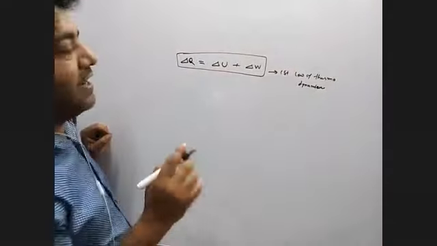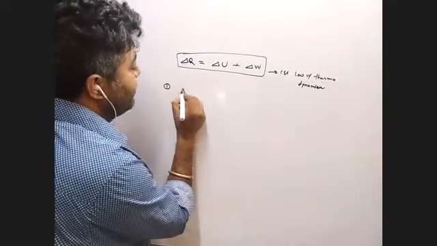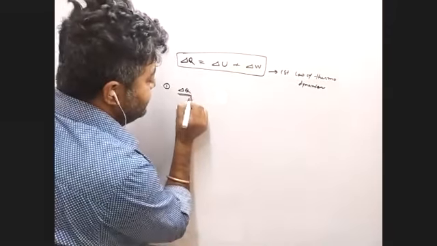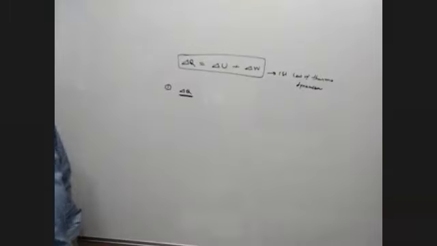So we can explain one by one. First of all, we can see del Q. Del Q is the exchange of heat with the surroundings.